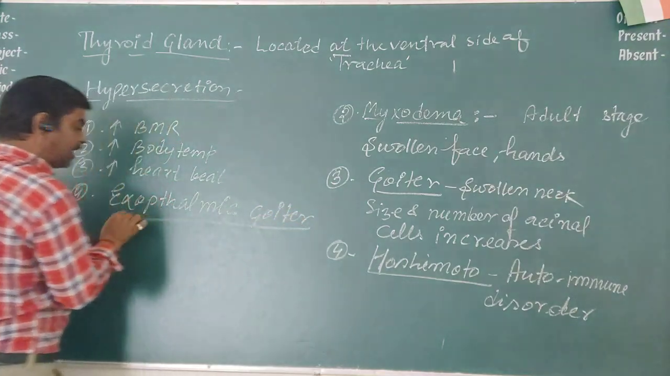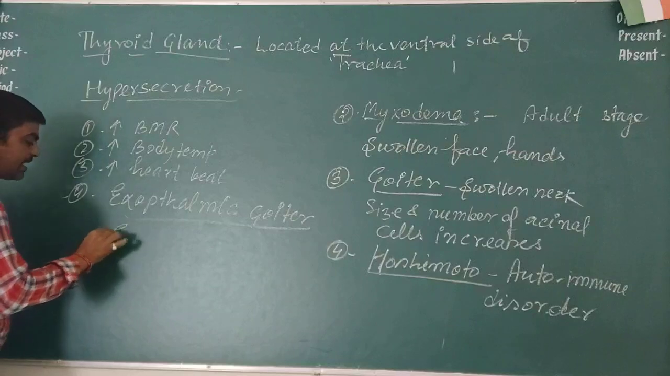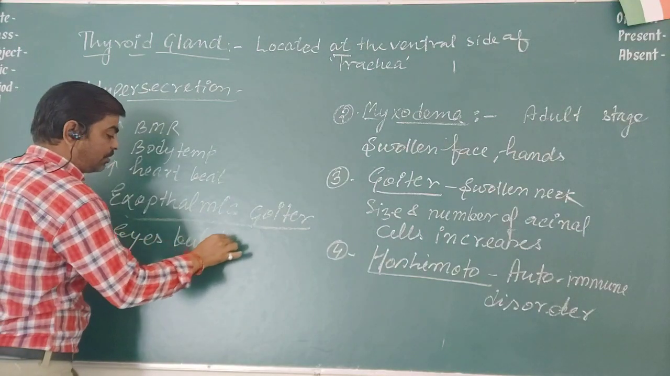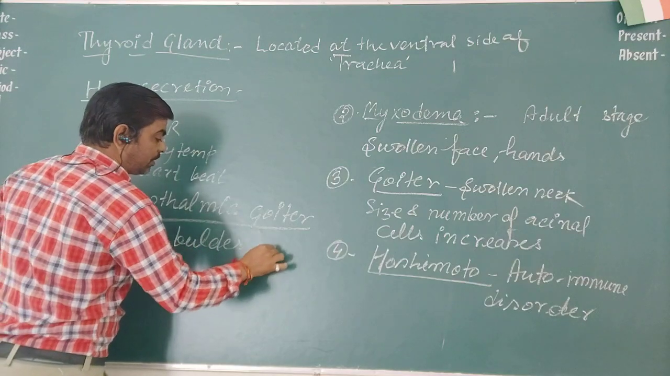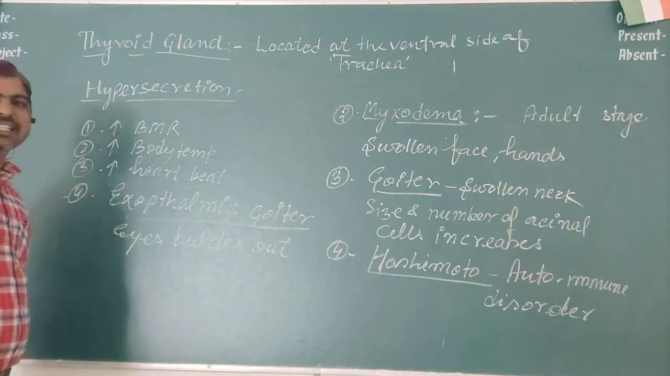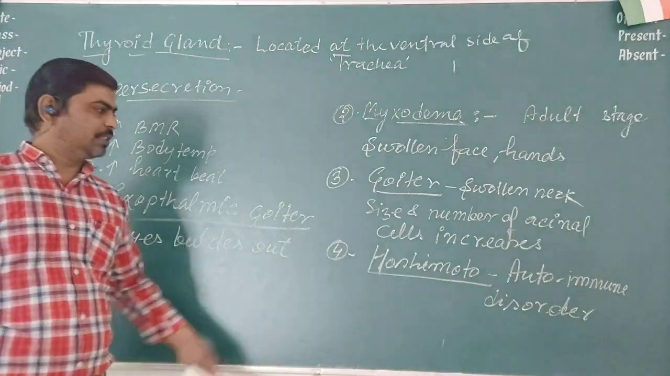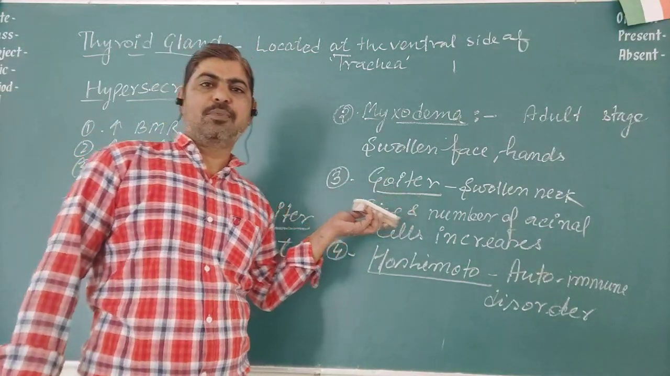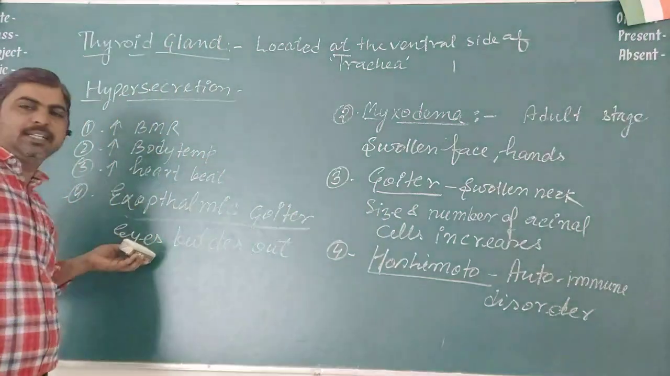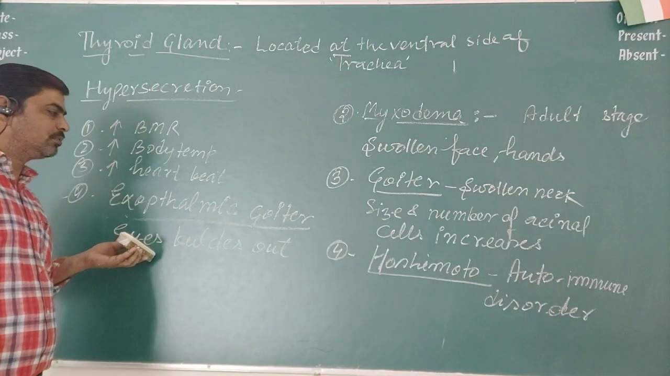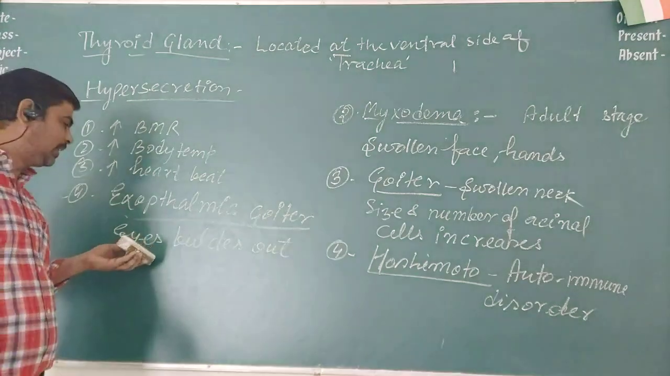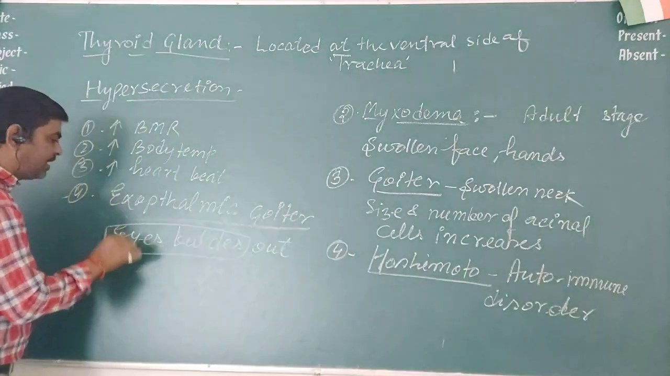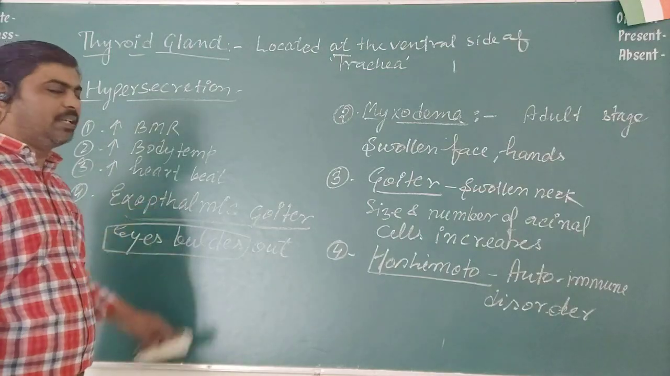What happens in exophthalmic goiter? The eyes bulge out, and the neck region swells 2 to 3 times. In simple goiter, the neck region swells up to 15 times, while in exophthalmic goiter, the neck region will swell 2 to 3 times, and here the eyes bulge. This is the important difference between the goiters.